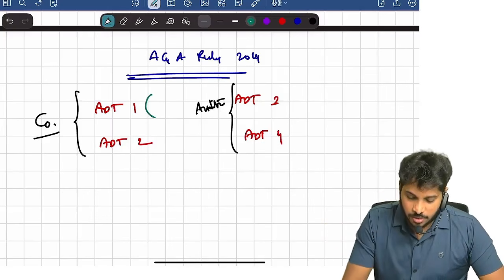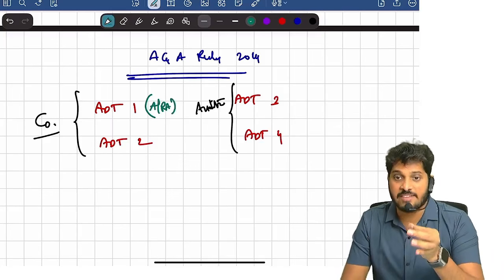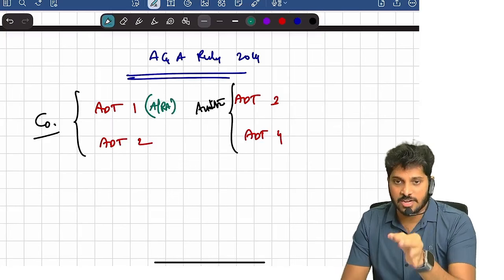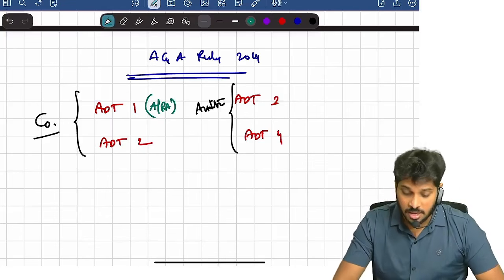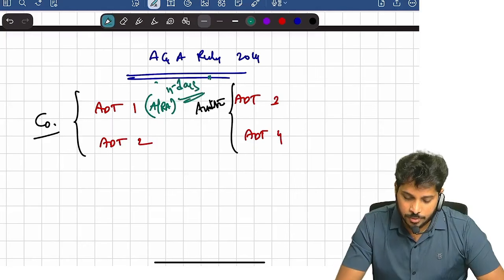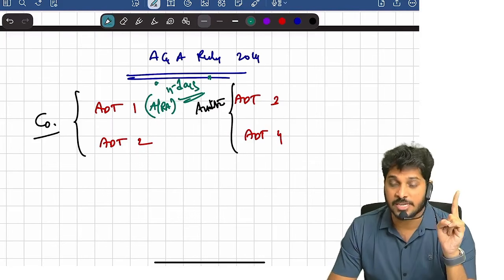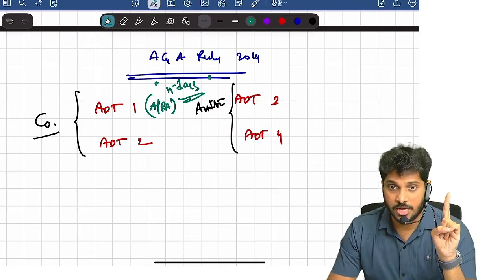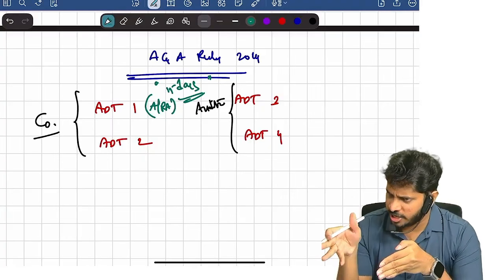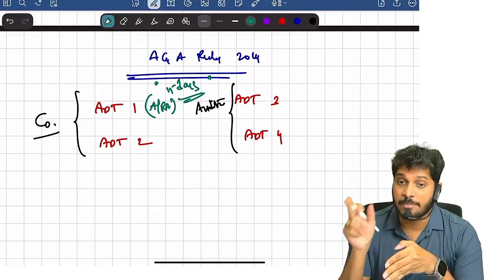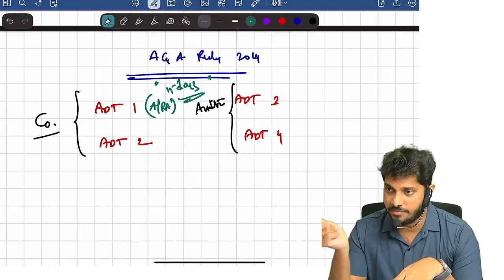Okay. ADT 1, what is the purpose of ADT 1? Appointment of auditor, reappointment of auditor, all that. Whenever the company appoints the auditor, you have to intimate the ROC within 15 days. What is the time limit? Within 15 days. Within 15 days, you have to inform the Registrar of Companies, that you appointed an auditor. You may appoint him in the AGM. He may be the first auditor, he may be a subsequent auditor, he may be the auditor appointed to fill a casual vacancy. It doesn't matter. From the appointment date, within 15 days, inform.